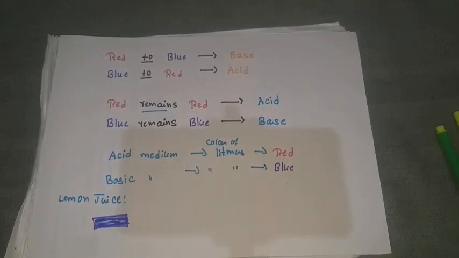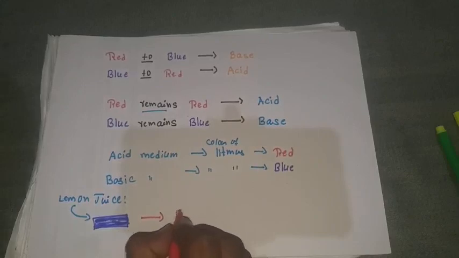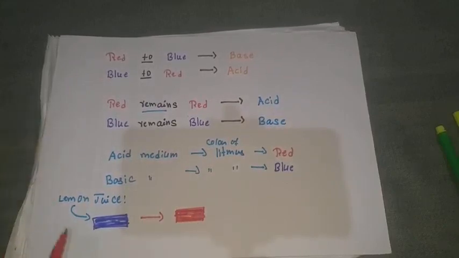When you add the lemon juice on the blue litmus paper, yes, it changes its color to red. When you add the lemon juice, it changes from blue to red.